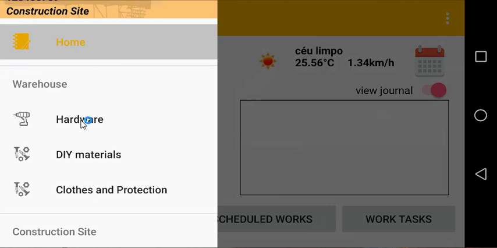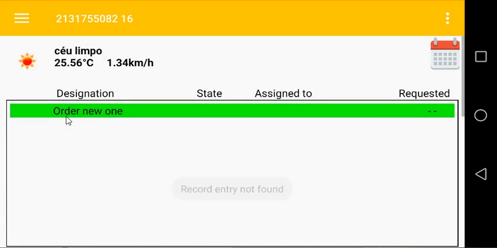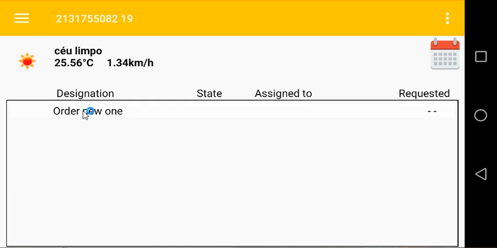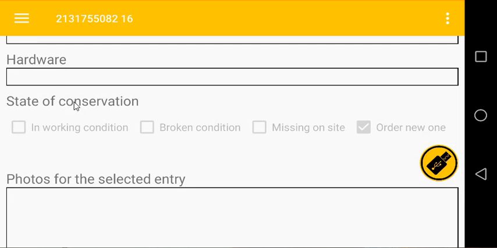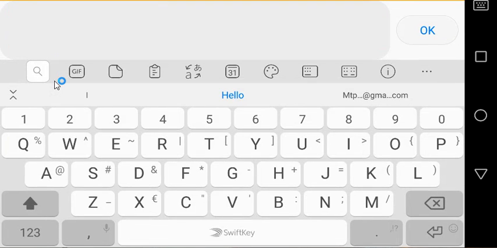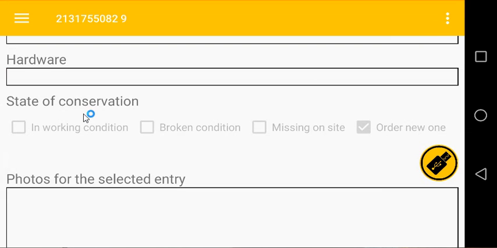Next, we move into the hardware option menu. This is how it looks. To order any hardware or machinery or tool or equipment, for instance, you click on order a new one. You give it a short description of the hardware. Signal it. In this case, it's a new hardware, so you don't have those options below available.